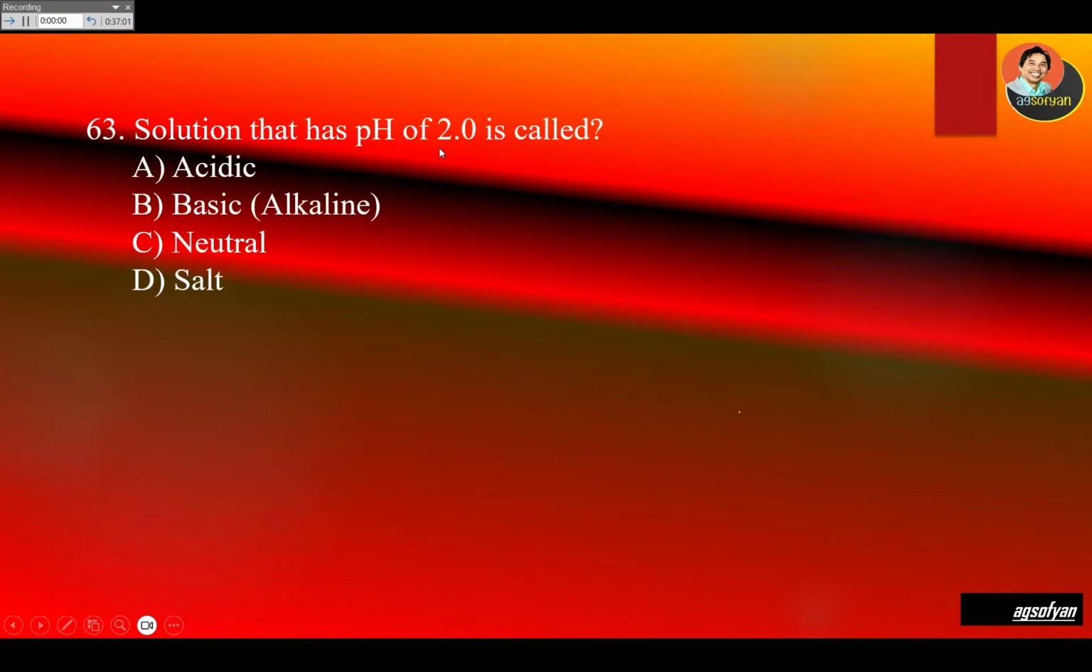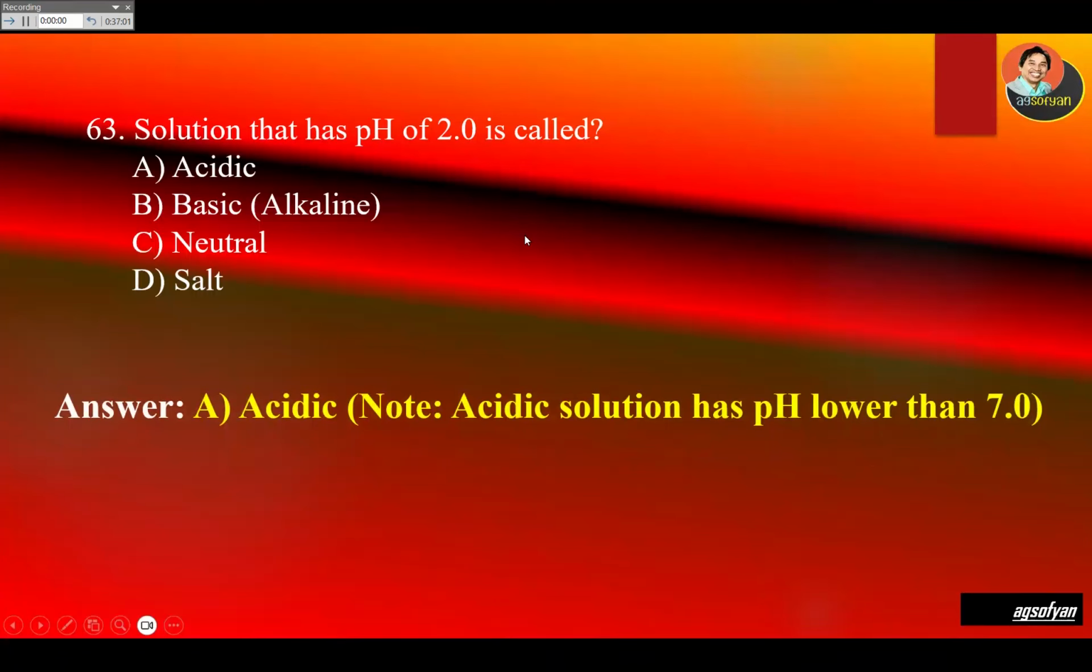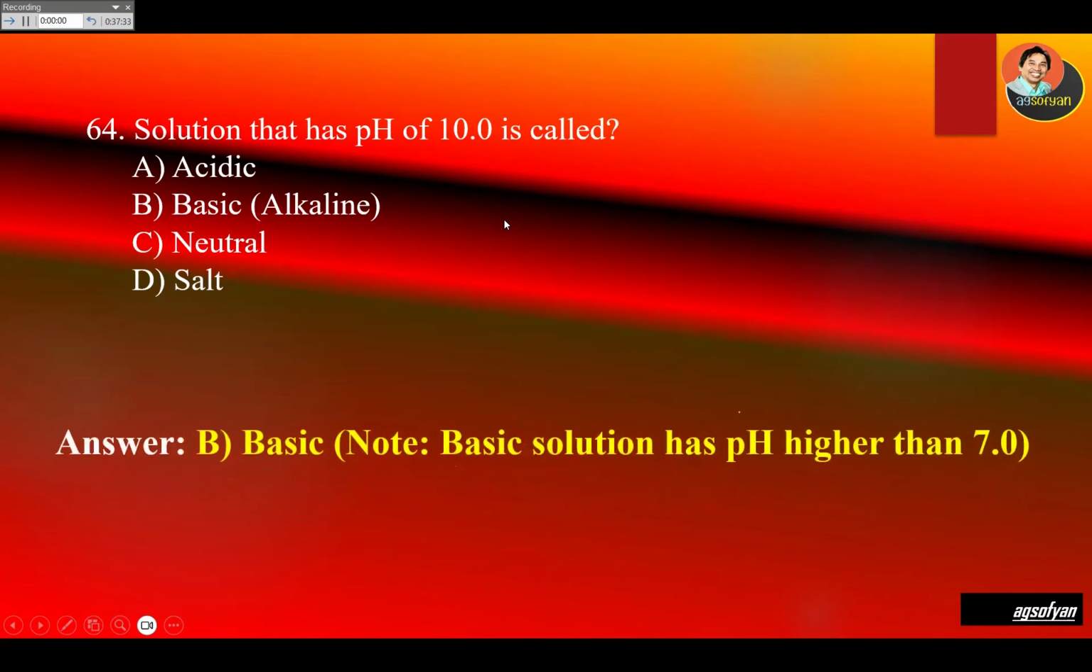A solution that has pH of 2.0 is called... So this is the rule. Neutral is 7. If it is lower than 7, the solution will be acidic. If it is higher than 7, the solution will be basic or alkaline. Because 2 is lower than 7, this is going to be acid or acidic. A solution that has pH of 10 is called, remember the rule, higher than 7 will be alkaline or basic. So B is the answer.